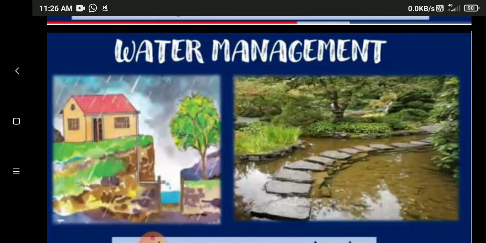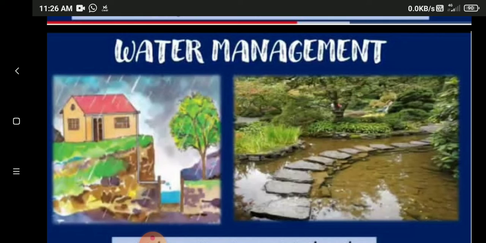We have to manage to save the water. That is called water management. Rain brings us water, but we get rain for only 4 months in a year. If rainwater is not stored, we will not have water for our daily needs after the rains. So what to do? To meet the whole year's need for water, rainwater must be stopped.